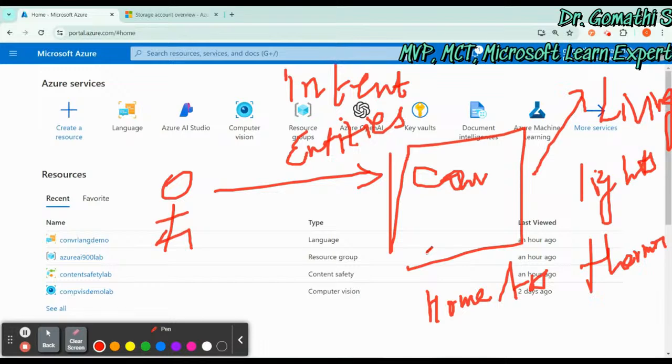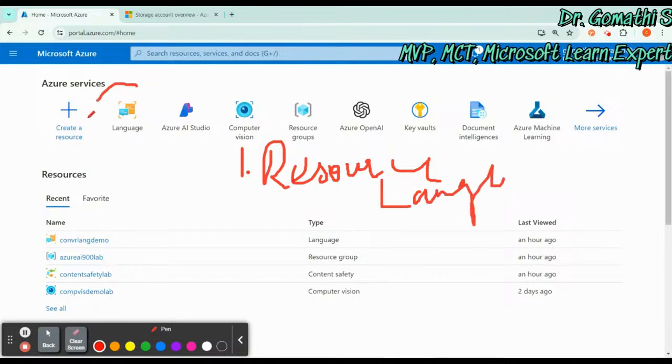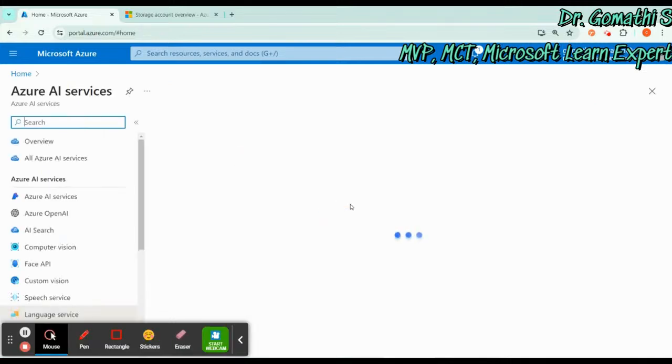So we are going to see how to do this with the help of Azure AI services. This is a complete demo series. The very first step is to create a resource group, and you can create a resource on the Language service. This is the Language service. You can select it and create a resource. I have already created one, but I'm going to show you how to create it.